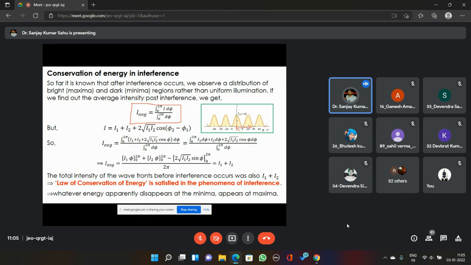This is called the average intensity, and you will find it is I1 plus I2.